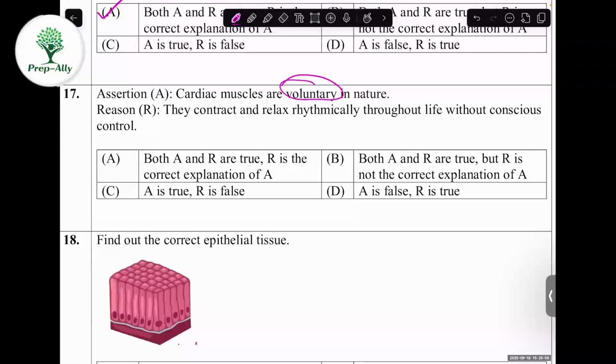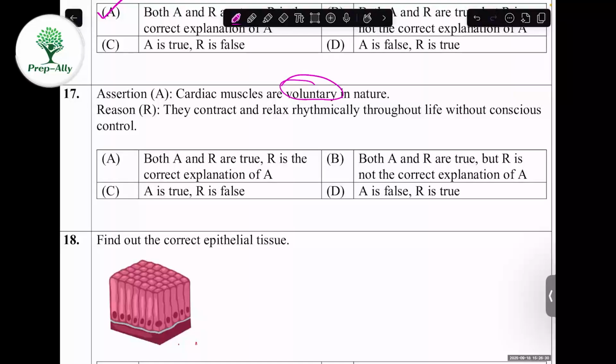We can control that. So if you want to walk, only if you think you want to walk, you can walk. If you want to take the pen that is on the table, only if you decide will you take it. Somebody calls you, you turn your head and answer them. So they are voluntary actions because they are under your control. The involuntary actions are not under your control.